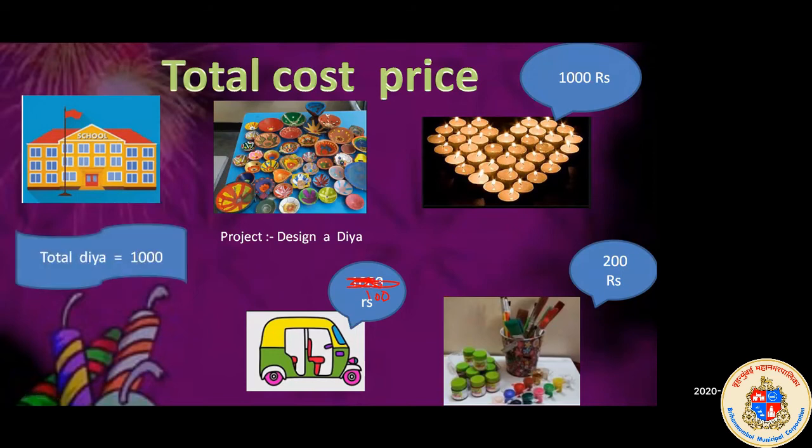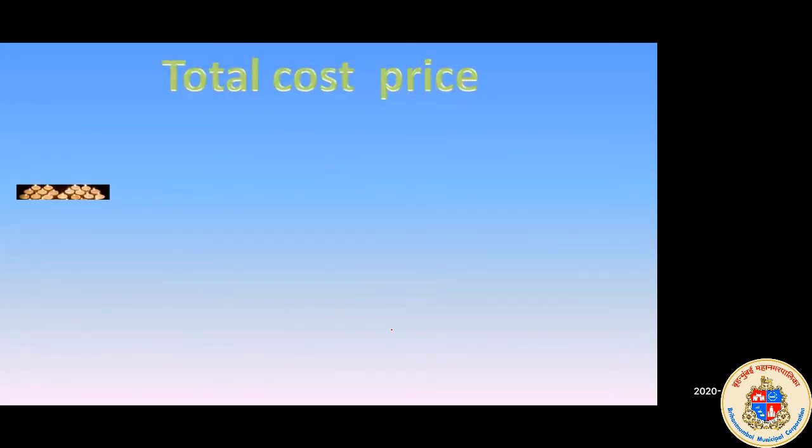So now I have 1000 diyas in total. I'm going to sell 1000 diyas. So see here, I have got one diya for 1 rupee. So I got 1000 diyas for 1000 rupees, colors for 200 rupees, and for transportation I have spent 100 rupees. I have spent all this for making the diyas. So what will be my total cost price?